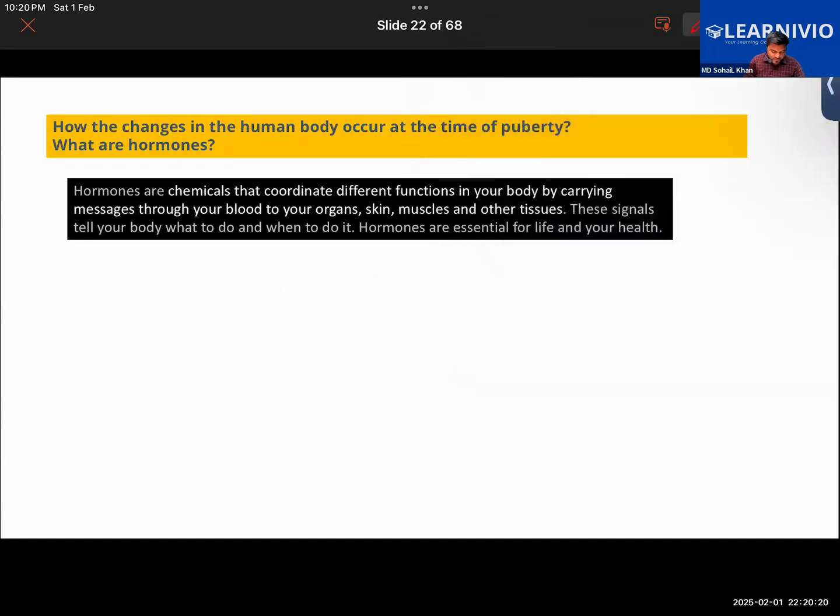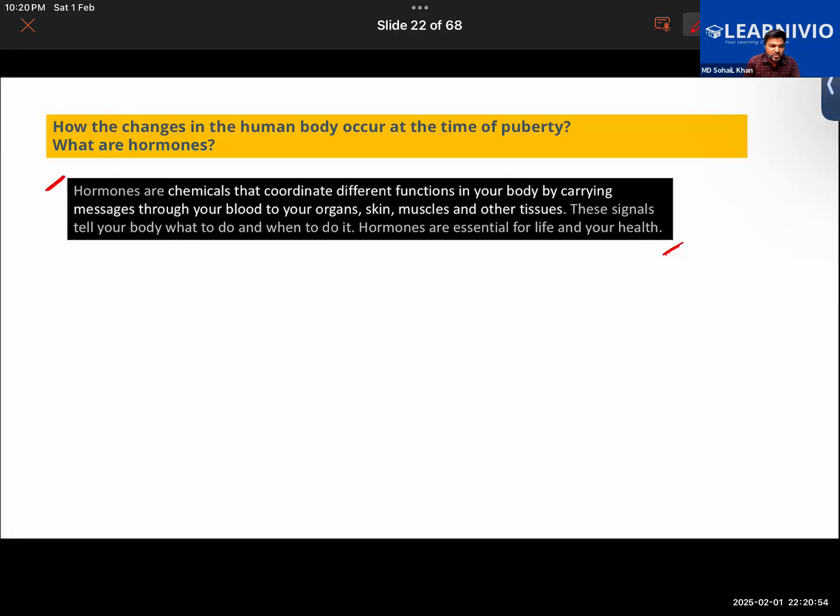Further, the question is how the changes in the human body occur at the time of puberty and what hormones basically are. Read the given paragraph. Hormones are chemicals that coordinate different functions in your body by carrying messages through your blood to your organs, skin, muscles, and other tissues. These signals tell your body what to do and when to. Hormones are essential for life and your health.